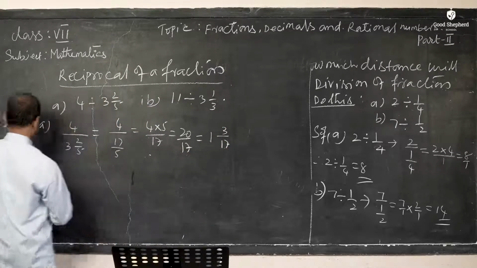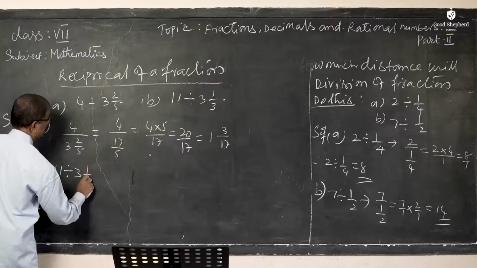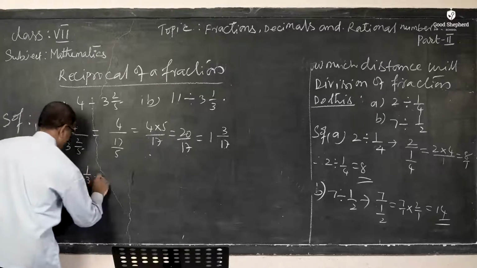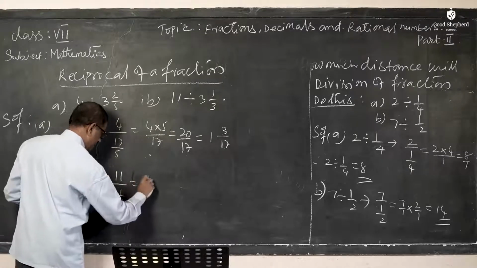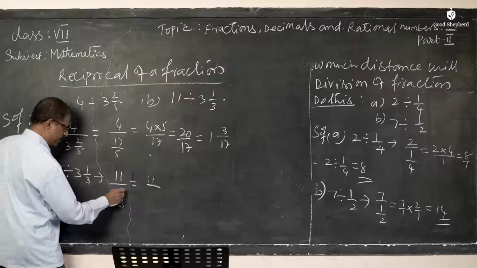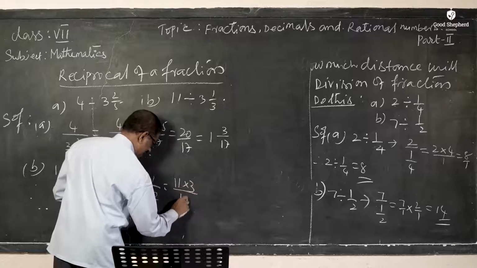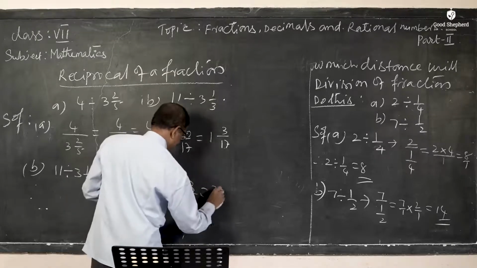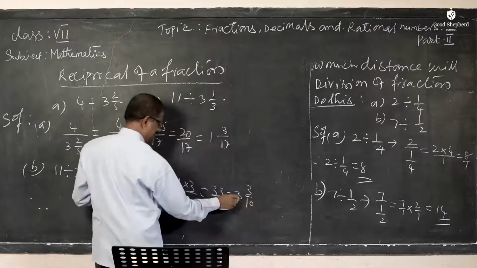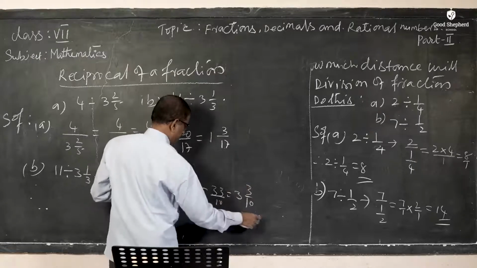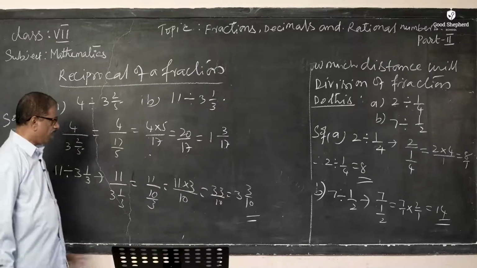Again, B is given: 11 is divided by 3 1/3. That is 11 divided by 3 1/3, which is equal to 11 by, 3 3s are 9, 9 plus 1 is 10, so 10 by 3. That is equal to 11 into 3 by 10, which is 33 by 10. That is equal to 3 3/10: 3 10s are 30 plus 3 is 33 by 10. So we got it. If we divide 11 by 3 1/3, what you will get is 3 3/10 or 33 by 10.